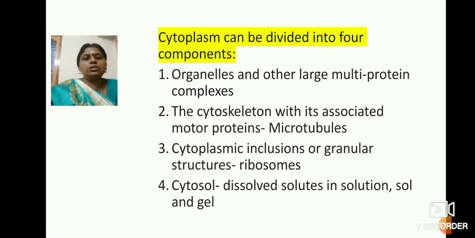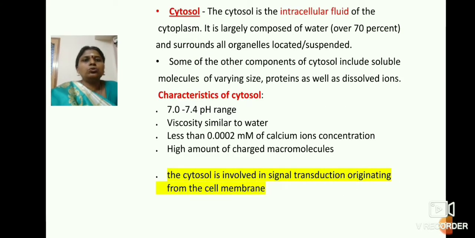And now we are going to see only the cytosol. Cytosol is nothing but the dissolved solutes in solution, which can be a solution or it can be a gel. So based on the composition, it can be categorized into 4 different types: organelle, cytoskeleton, cytoplasmic inclusions, and cytosol. So coming to the cytosol, it's the liquid part of the cytoplasm, which we have already discussed.